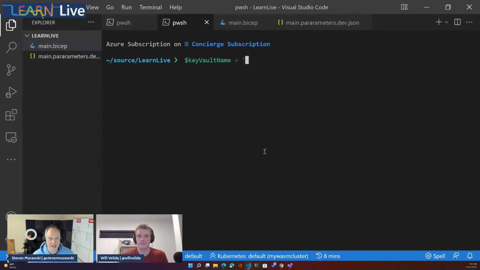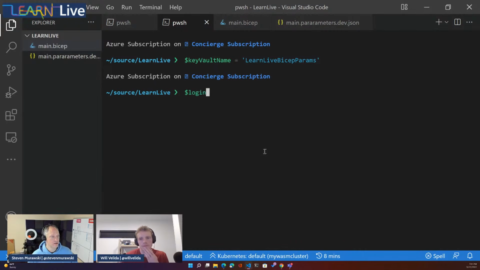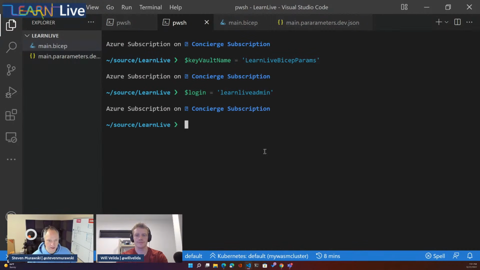So let's give our key vault name. We'll go with learn live bicep params. Make sure it's short enough. All right, and then we want the login, which is going to be learn live admin. Hopefully that's what I remember writing.